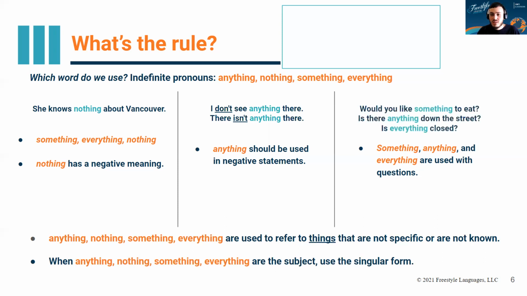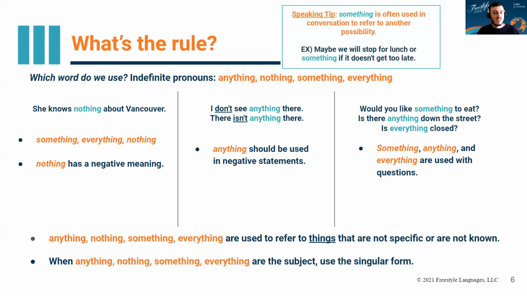Okay. What about something, anything, and everything? Would you like something to eat? Is there anything down the street? Is everything closed? So we have three different words, and they have different meanings in these sentences. But what do these three examples all have in common? Yes, they're all questions. So these words we often use when we're asking questions.